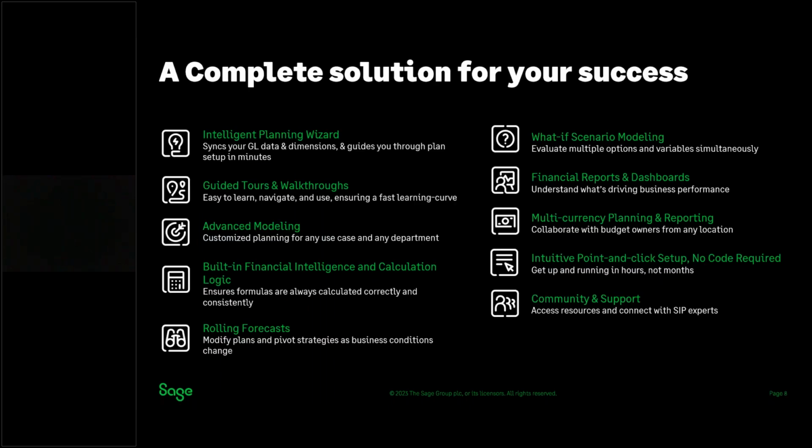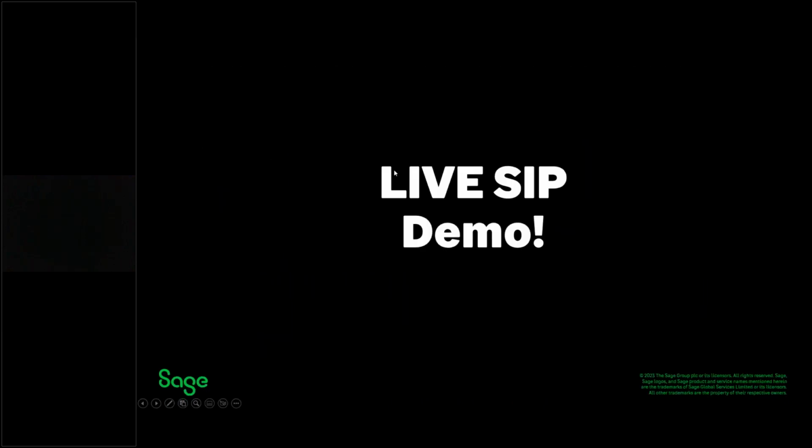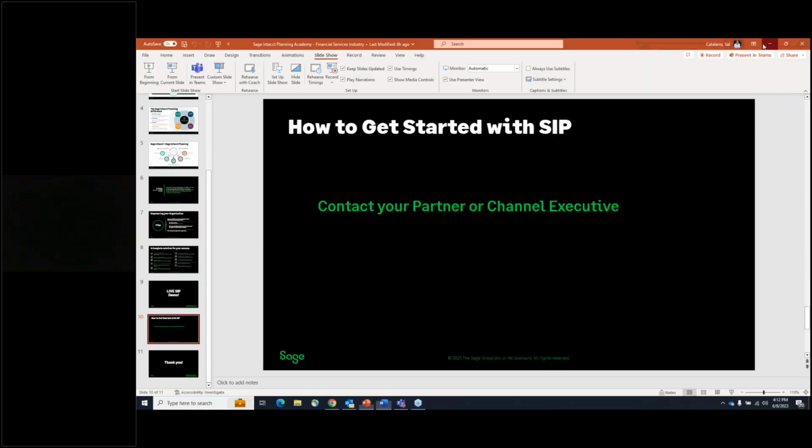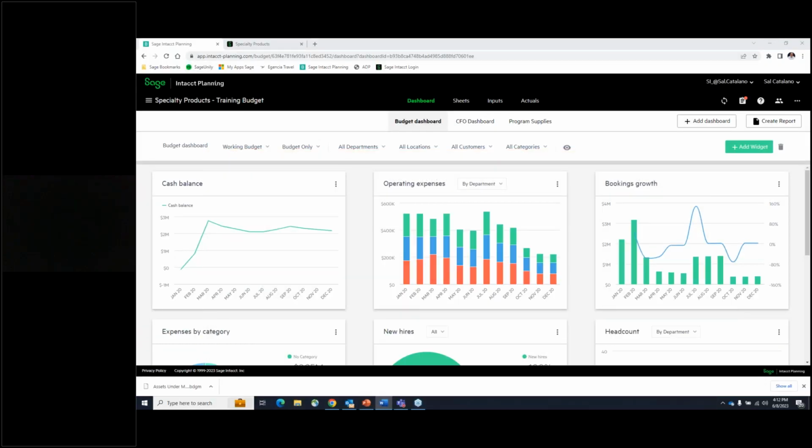Okay. Sage Intacct Planning is the complete planning solution for your organization's success. I'm not going to go line by line on this slide. I wanted to include it just to give you a summary of the benefits. As you can see here, the benefits that stand out to me are the advanced modeling, what-if scenario modeling, and then the rolling forecasts, all of which I will go through in the demo. Okay, so now I'm going to go ahead and just stop this right here and go into my Sage Intacct Planning.